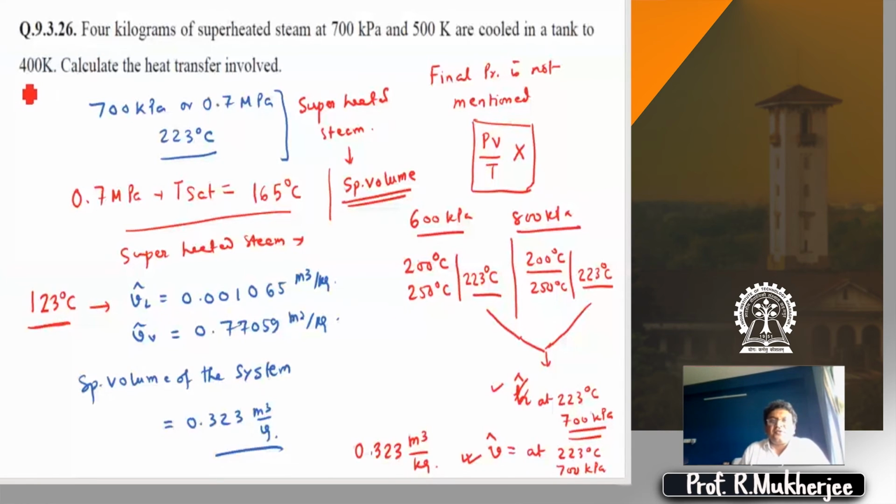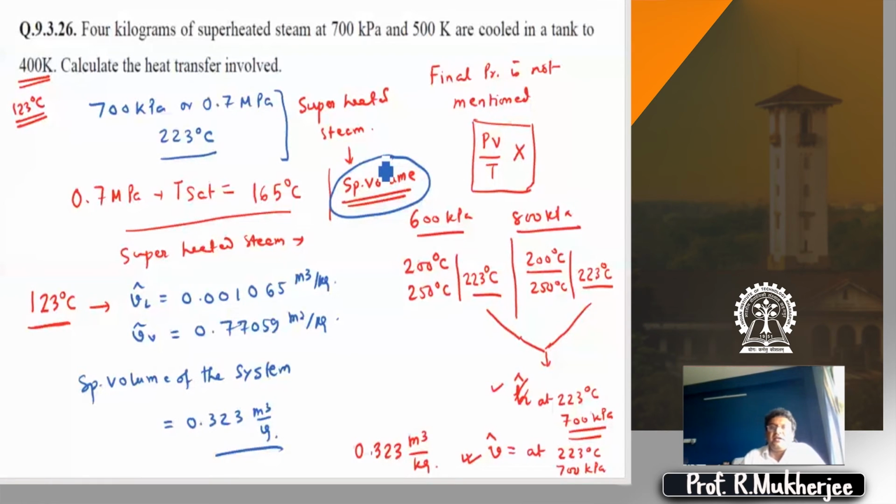Final condition says it's 400 Kelvin, like 123 degrees centigrade, right? And what additional stuff do we know? Pressure is not defined, right? But what is known? The specific volume is known, yes or no? I have 4-5 minutes, I will use that time. So specific volume is known, temperature is known, yes? Yes or no?